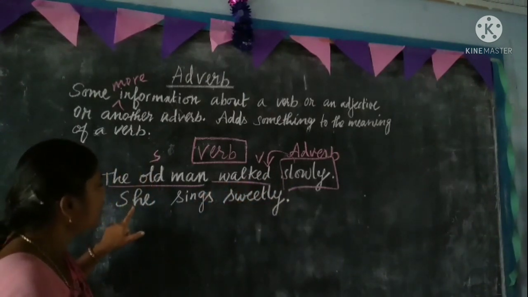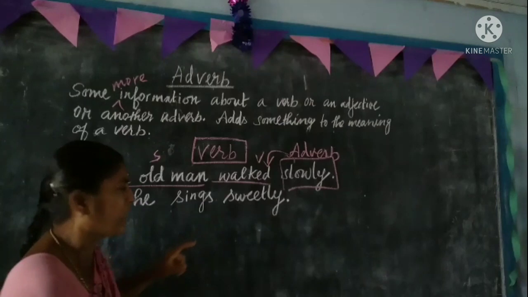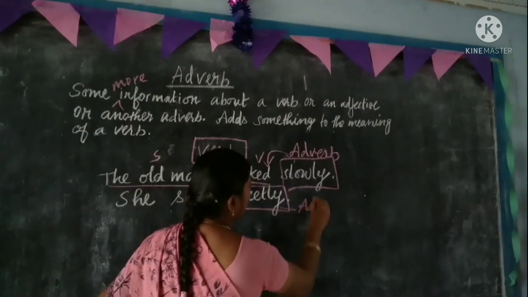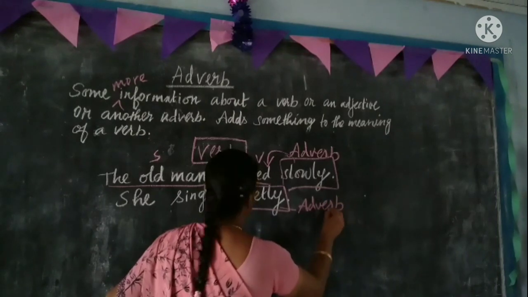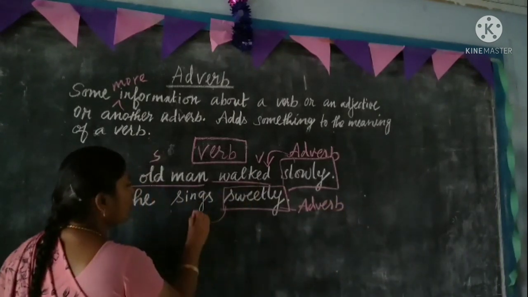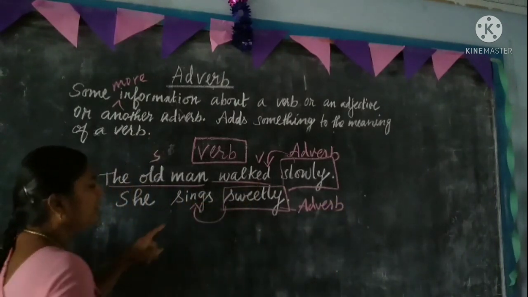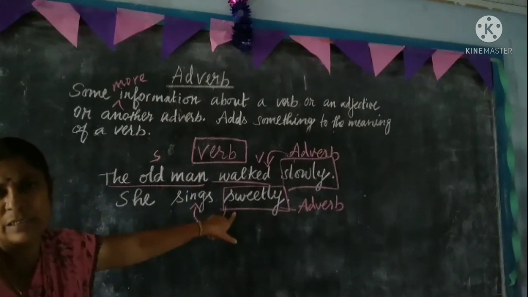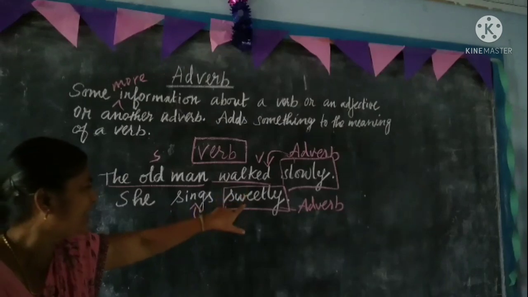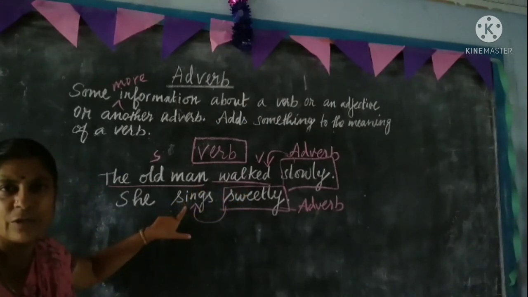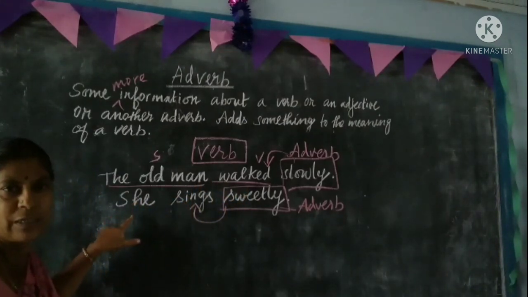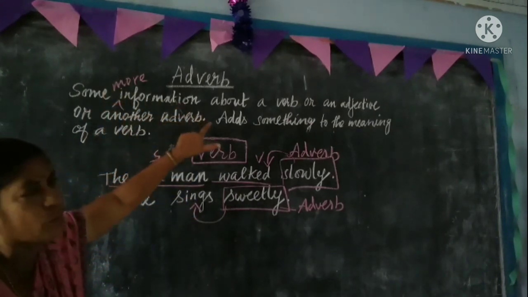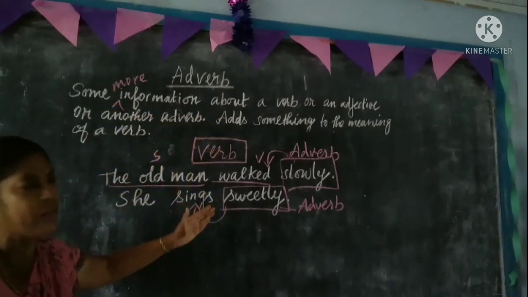Similarly, here, she sings sweetly. So sweetly is an adverb. This adverb gives some more information about the verb sings. It gives more information to the verb, not to the subject. So here, some more information about the verb, I have given two examples.